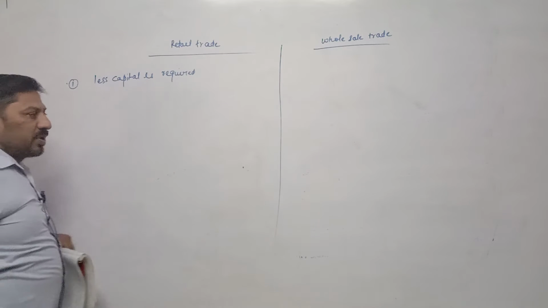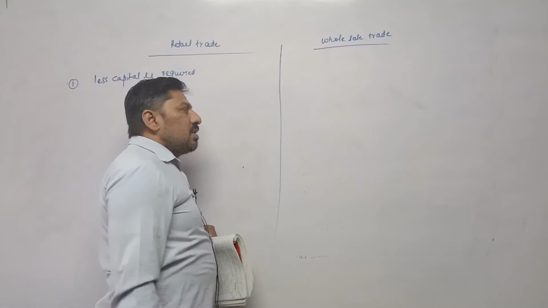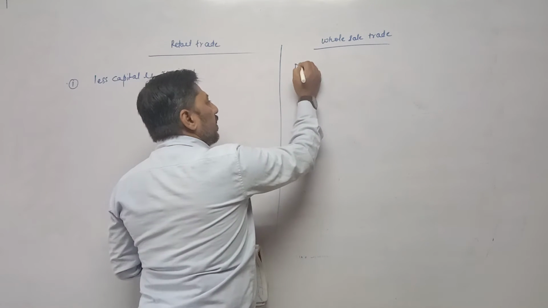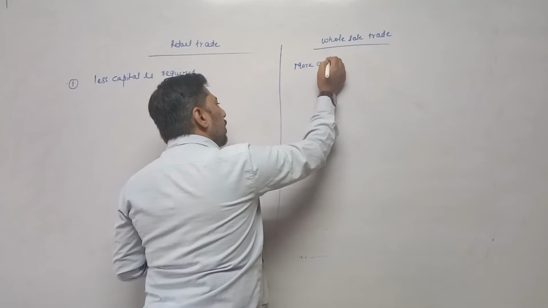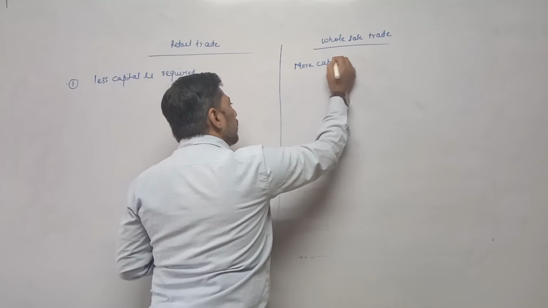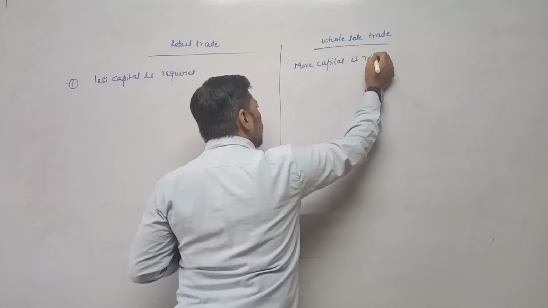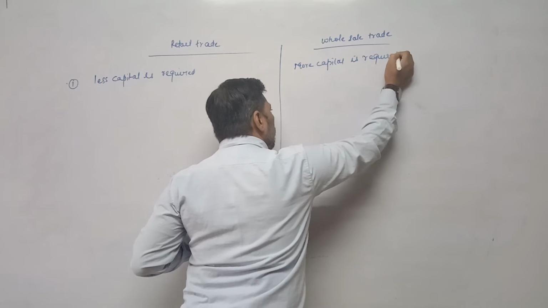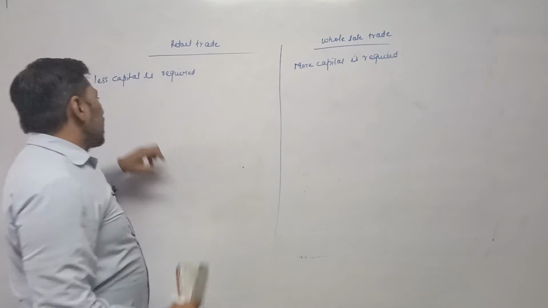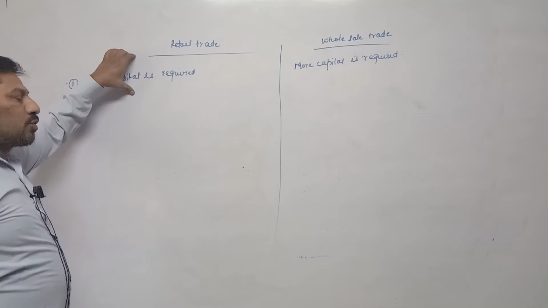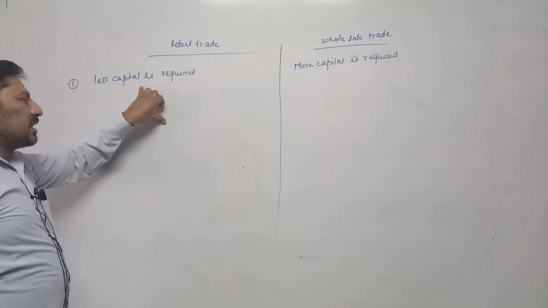This topic is simple as compared to departmental store and chain store, where more capital is required, we all know. Retailers are keeping varieties of goods but in a small quantity, that's why less capital is required.